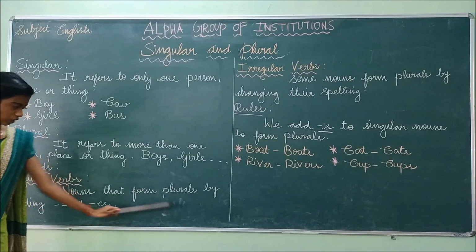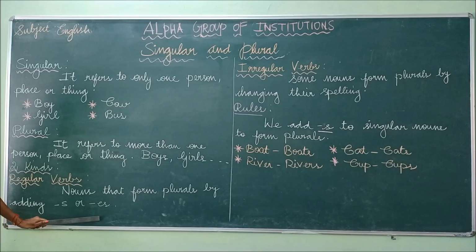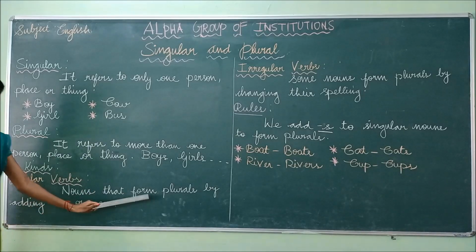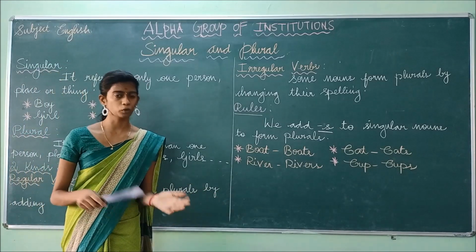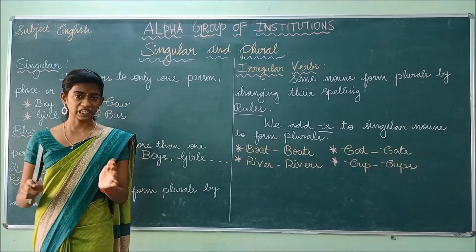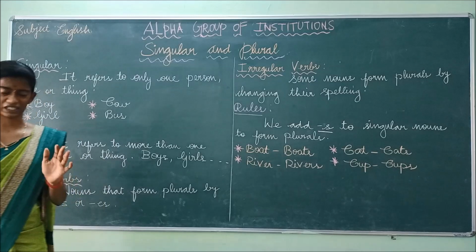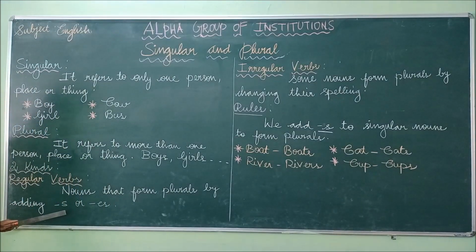So what are regular verbs? Nouns that form plurals by adding s or es. So if we add s or es to the singular form to make it a plural form, that is known as regular verbs. So we have to add either s or es to the singular noun.